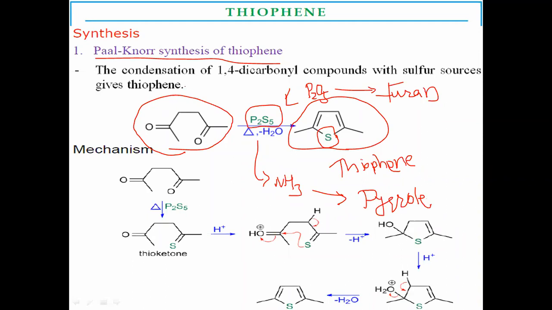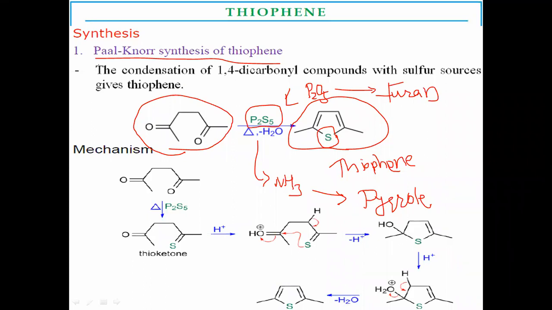All these syntheses are called Paal-Knorr synthesis, where the starting material is a 1,4-dicarbonyl compound. This compound undergoes condensation with the respective reagent to give the respective five-membered products.